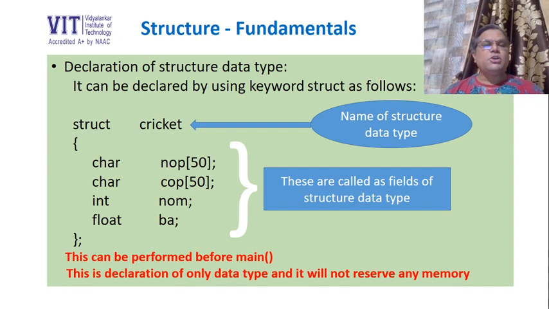When we write this much in our program, that is struct cricket up to this semicolon, this is just writing the name of a data type. It is as good as writing only int in our program. Writing only int does not reserve any memory, or writing only float will not reserve any memory. Similarly, writing only this much will not reserve any memory. The memory will get reserved only if we create a variable for this structure data type. So you should understand this concept, that this is not a declaration of a structure variable. This is a declaration of a structure data type.